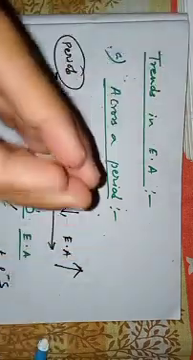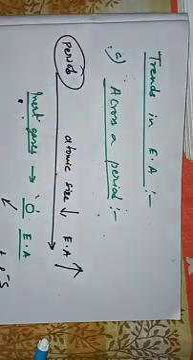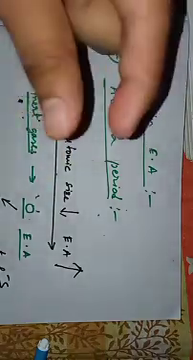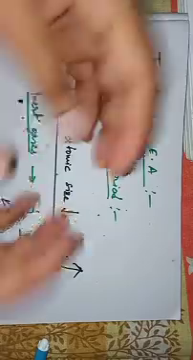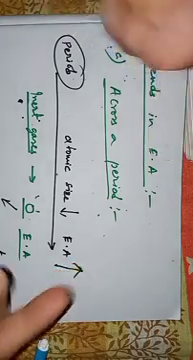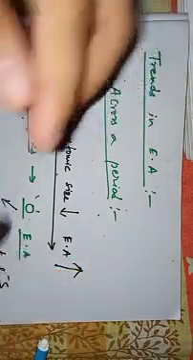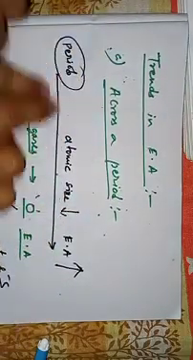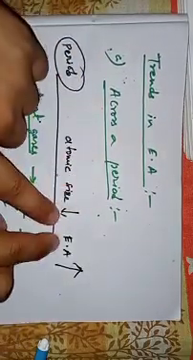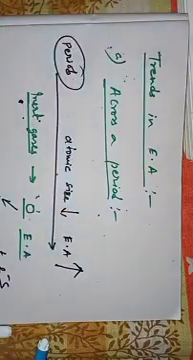When atomic size decreases, the nuclear pull, that is the nuclear strength, increases. And when this nuclear strength increases, the capability of the atoms to gain electrons increases. When they gain electrons easily, they release energy. The more easily they gain electrons, the more energy is released. That is, electron affinity increases. So when we move across a period, atomic size decreases and electron affinity increases.